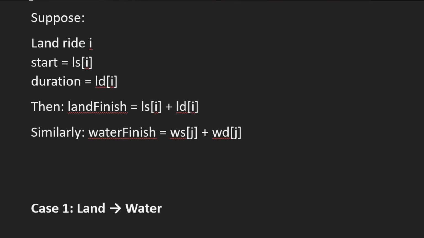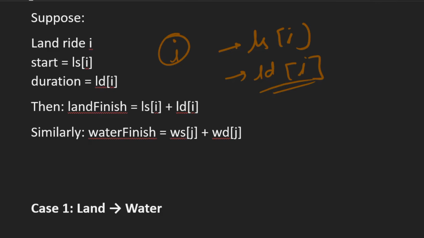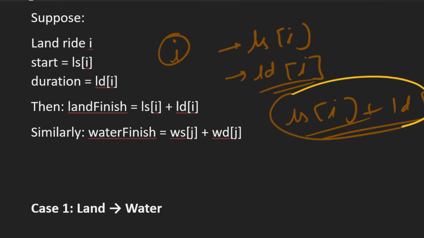So suppose we have a land ride, let's say i, then its start time is ls of i, and its duration is land duration of i. Then its finish time will be start time plus duration of i, that will be the finish time of that land ride. Then similarly, if you have to find the water finish, then water start of that jth ride and water duration of that jth ride. So start plus duration will give us the finish time.